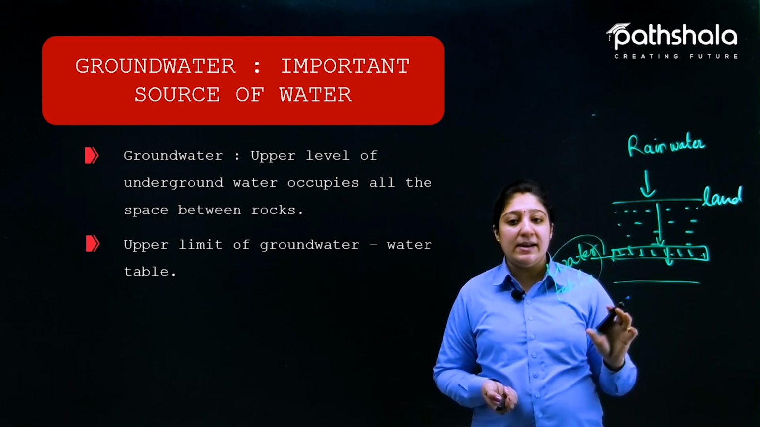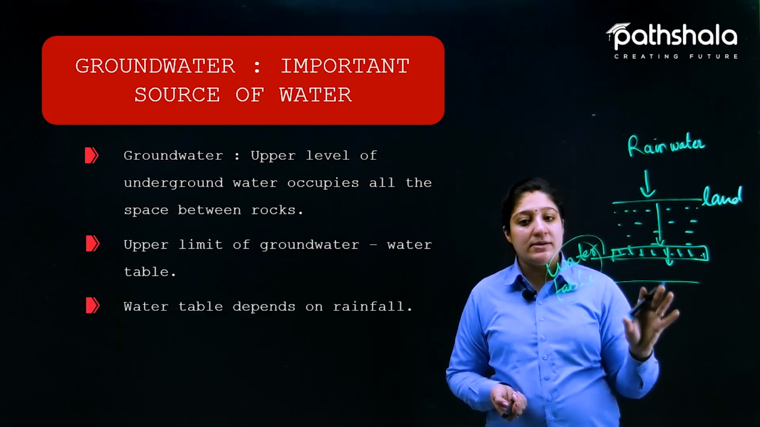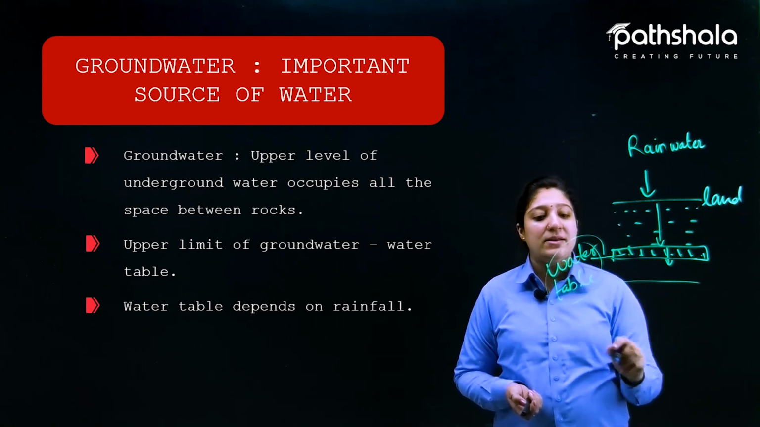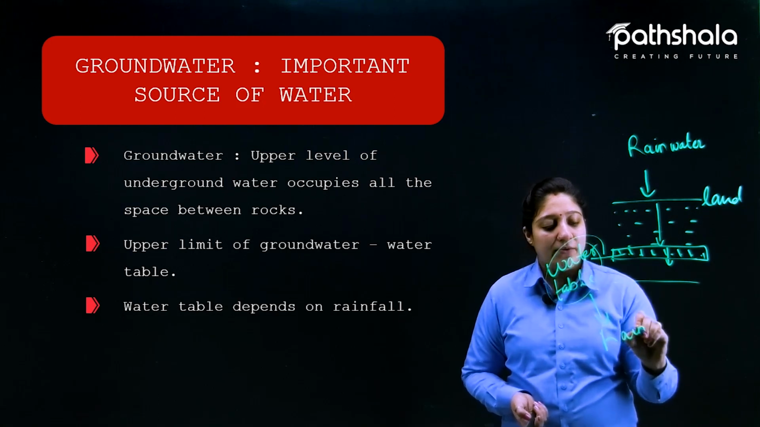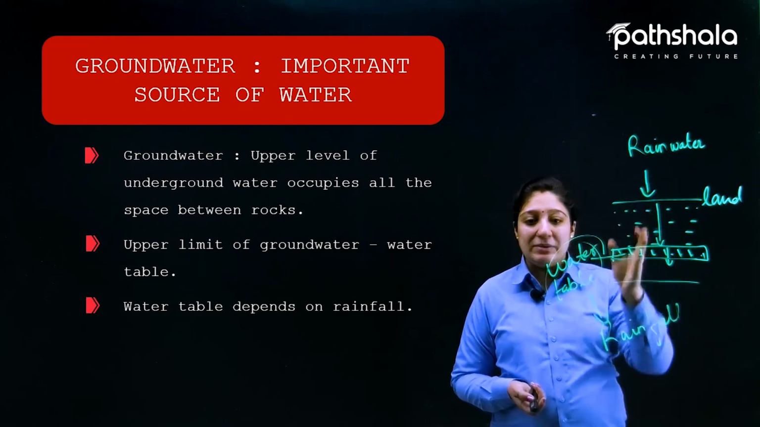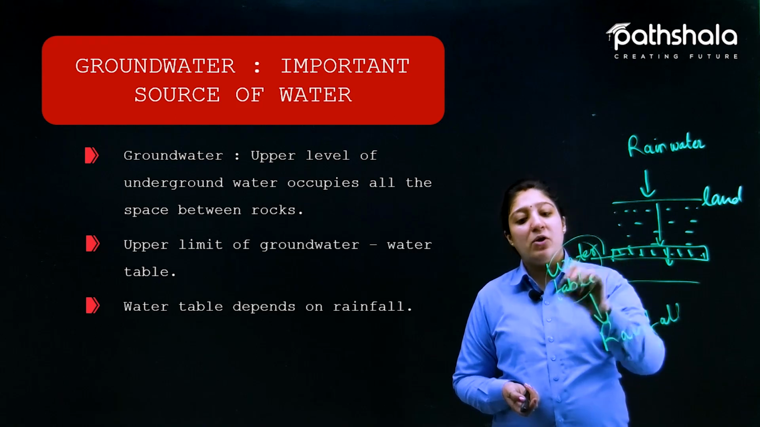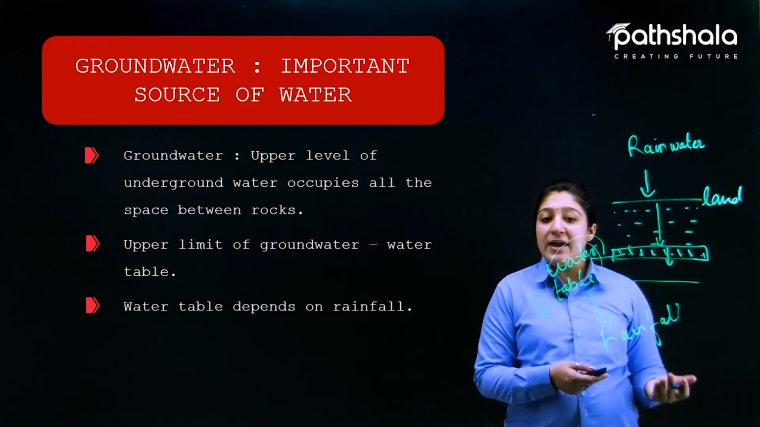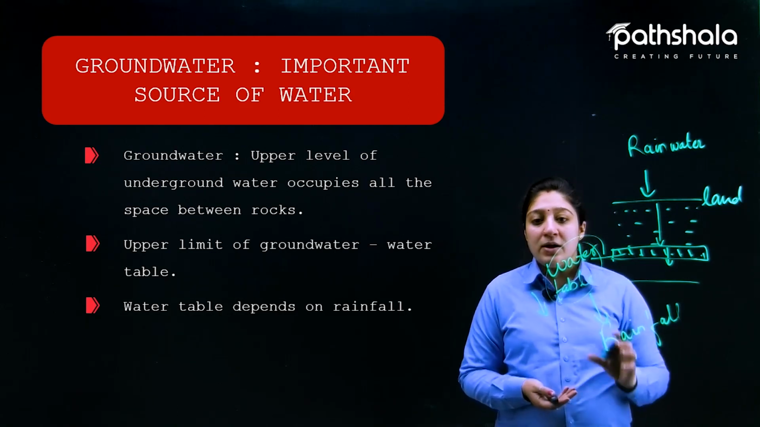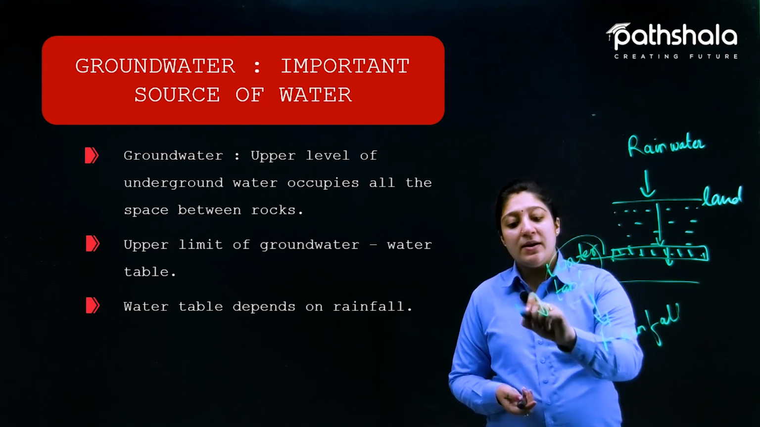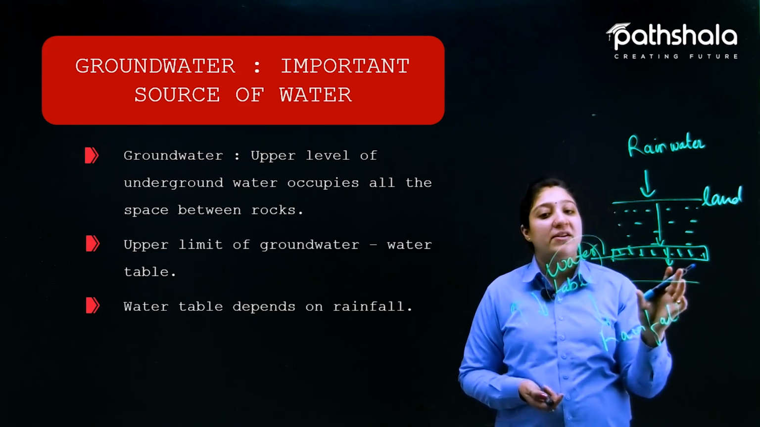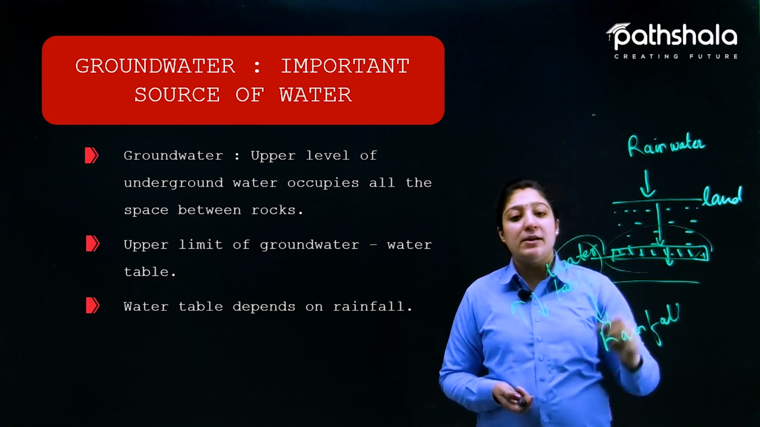Now, like I've already discussed, this is the water table. How it renews, or which factor it depends on, is basically rainfall. If there is less rainfall, the water won't seep inside, and because of that the level of the water table decreases. But in areas where there is a lot of rain, the water table increases. Why? Because more rainwater seeps into the ground through the infiltration process, and the water table is recharged from time to time.